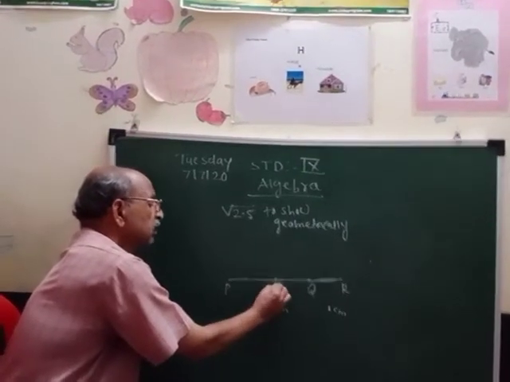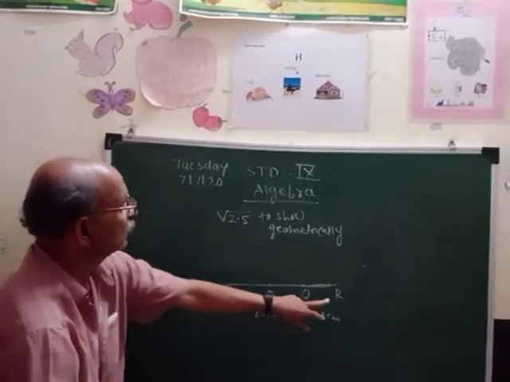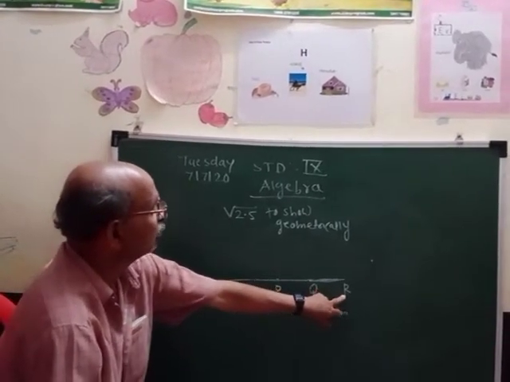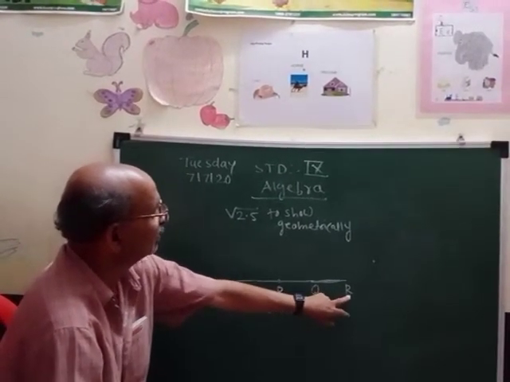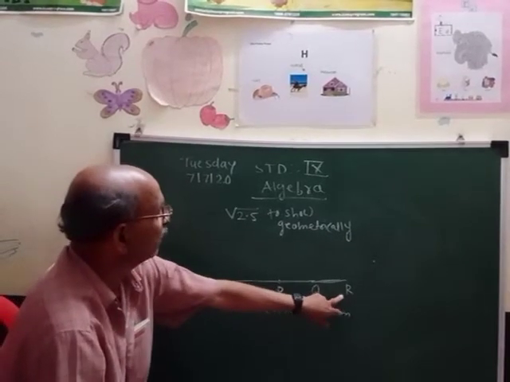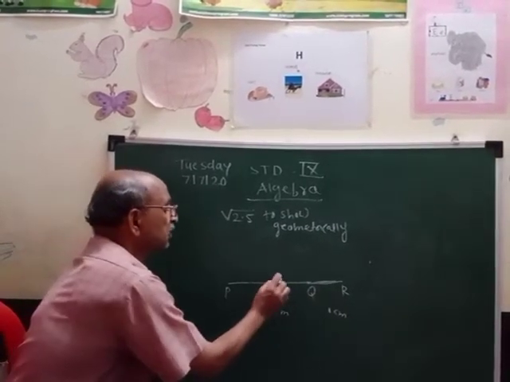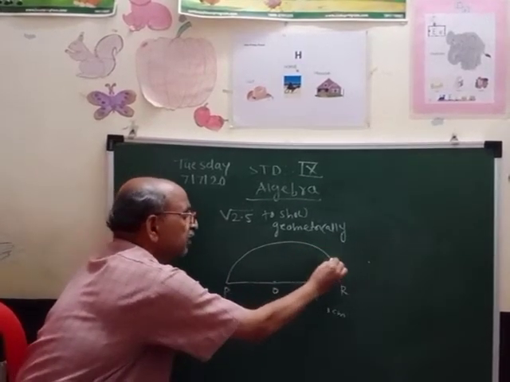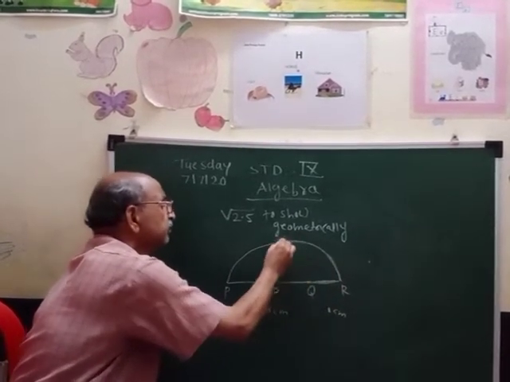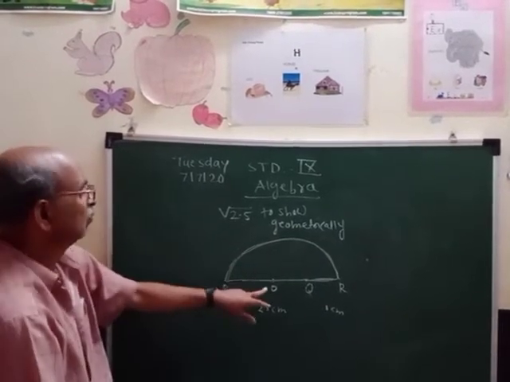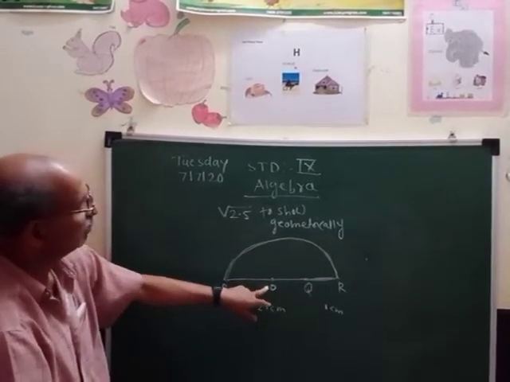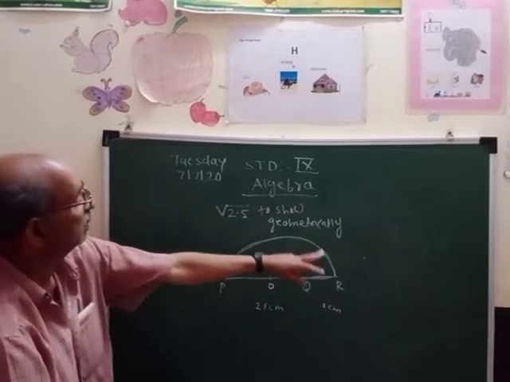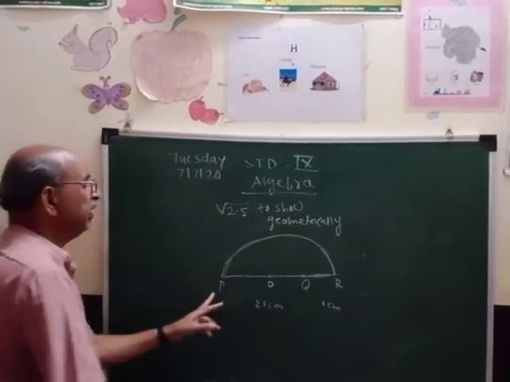Now take the radius as OR, where O is the midpoint and R is the last point, drawn from Q by 1 centimeter. You have to take OR as the radius, take this much distance in the compass, and draw the semicircle from P to R. O is the midpoint of PR.